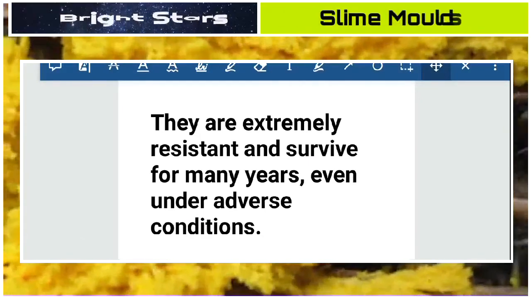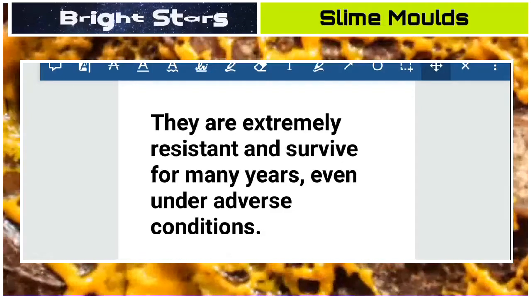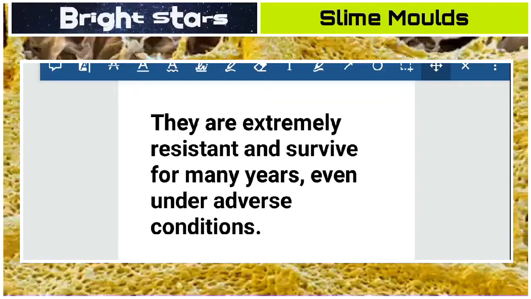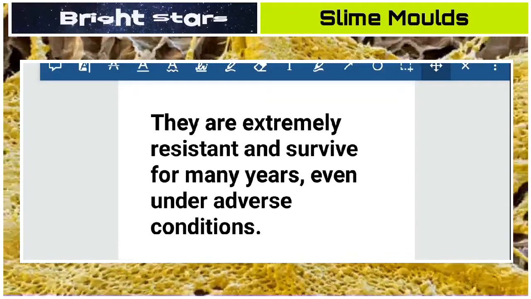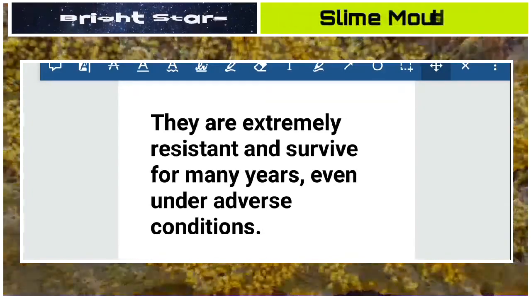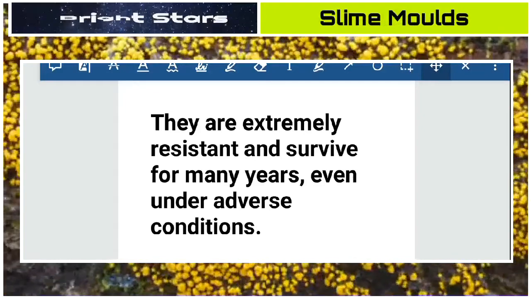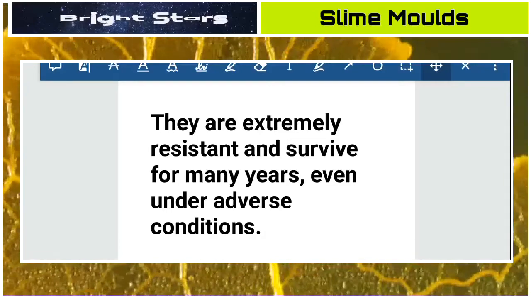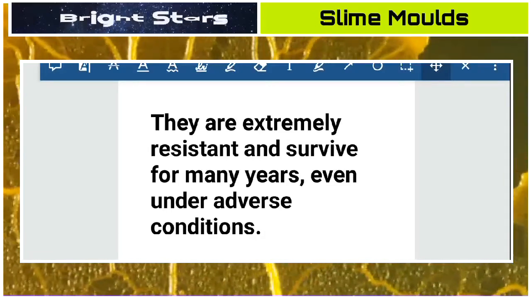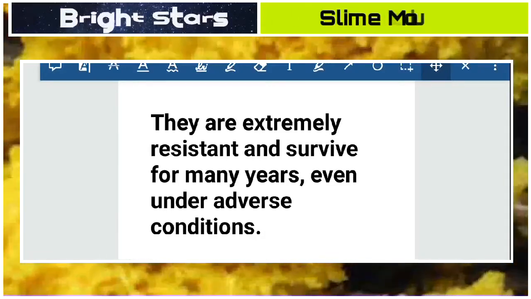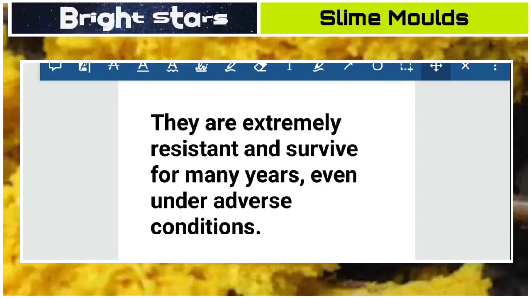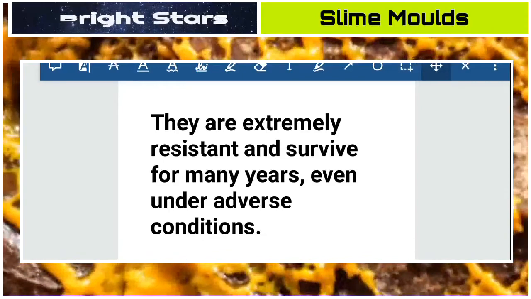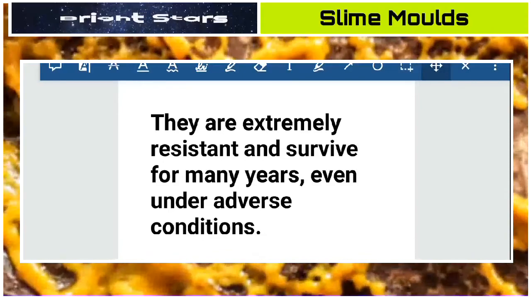Next thing is, they are extremely resistant and survive for many years even under adverse conditions. They mean spores. Spores are very strong. They have a cell wall, which consists of cellulose. They are very tough, very rigid, and they resist even unfavorable conditions, high temperature, high humidity, even hotter conditions. They can survive, and they will germinate after receiving water, after rainfall.